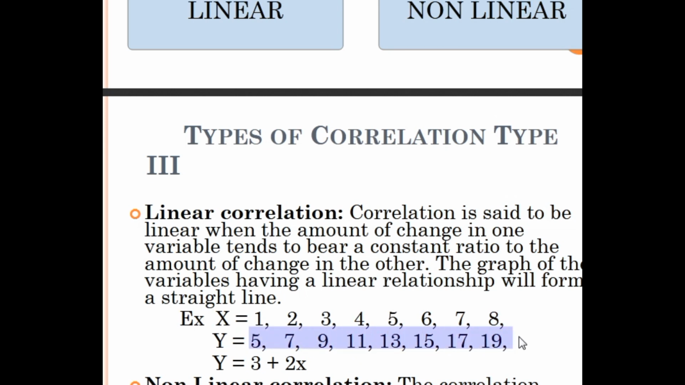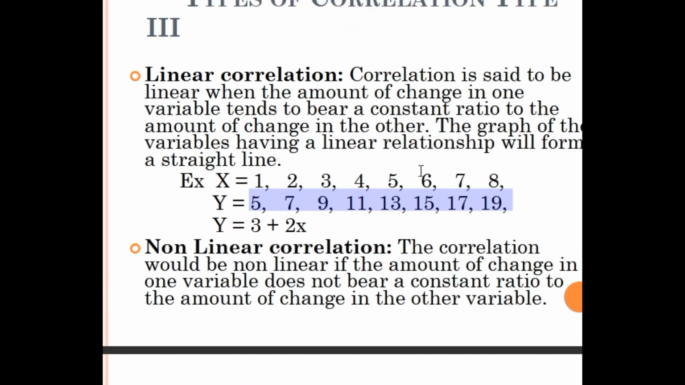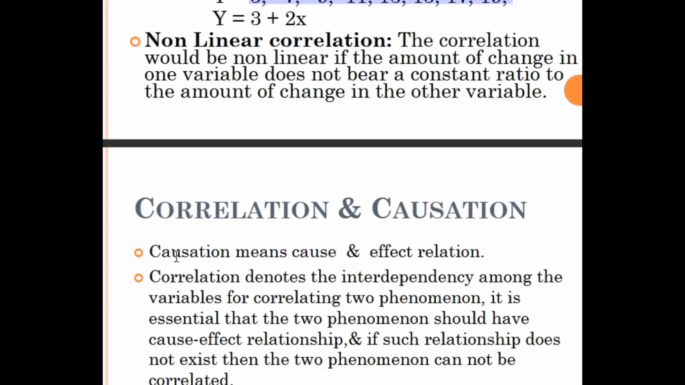In another series, a 2 increase is there, like that. So the change between the two or more variables must be at the same rate. Then in non-linear, the change between the two or more variables is not the same, not constant. That is the type of non-linear correlation, right?